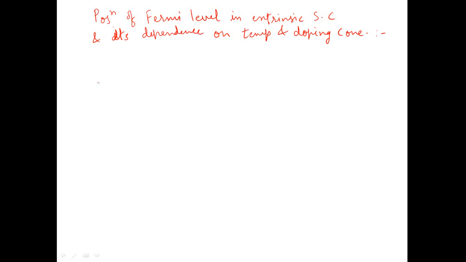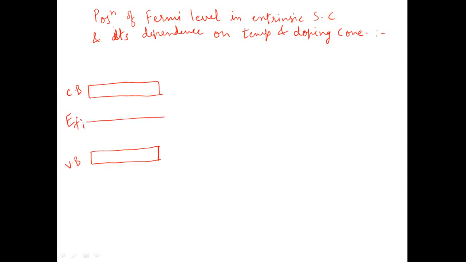So we know that for intrinsic semiconductor, that is pure semiconductor, if these are the positions of valence band and conduction band, then the position of Fermi level lies exactly halfway between valence band and conduction band.